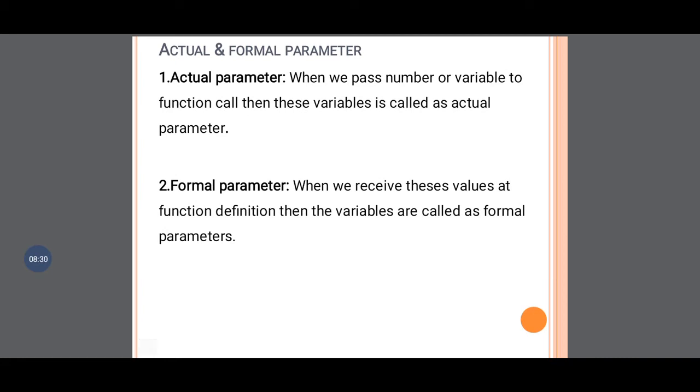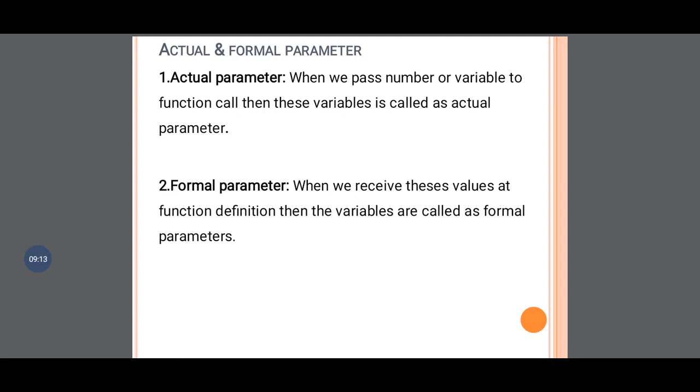Okay, so what is meant by actual parameter and what is meant by formal parameter? See, the actual parameter definition is given: when we pass the number or variable to the function call, then these variables are called the actual parameters. So what we have to keep in mind: when we pass the number or variable to where? The function call. At the time of function call, whatever parameter we pass, that is called the actual parameter. So actual parameter is present during the function call.